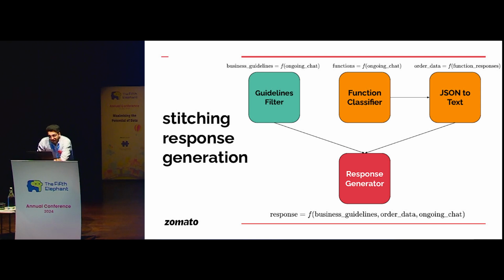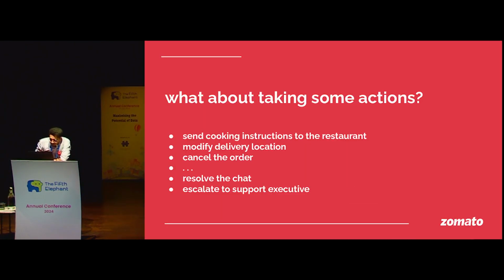Right. But in the starting slides, we also mentioned that the requirement of a solution is also to take some actions, right? Where is that? Let's take some actions. So what are some examples of the actions? You must be quite aware, right? Send cooking instructions to the restaurant, modify delivery location, cancel the order, or probably take some system actions like resolve the chat or escalate to a support executive.